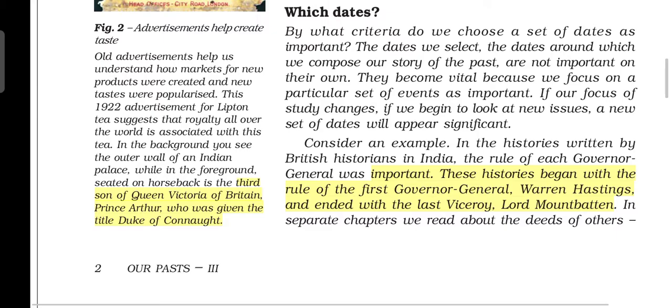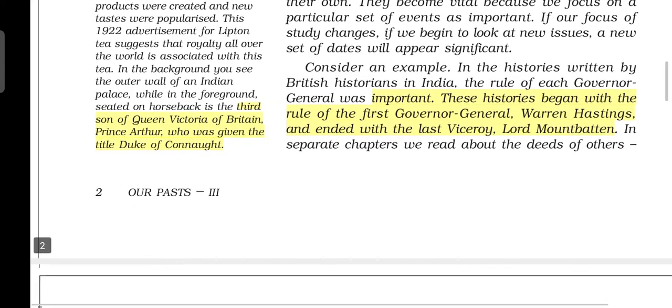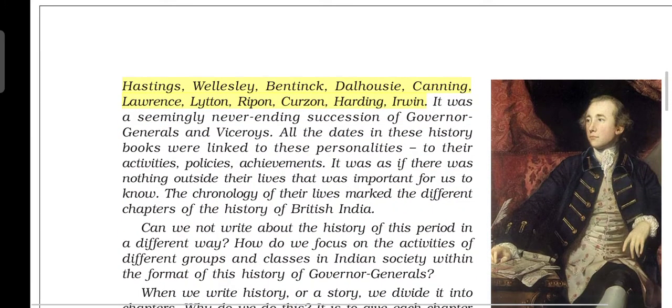Now coming to why dates and which dates. In this chapter we are going to learn about the history of modern India, and modern Indian history is associated with the Britishers. And the Britishers had their Governor General in India. The first Governor General of India was Warren Hastings, and the last Viceroy was Lord Mountbatten. And in between we have so many Governor Generals: Hastings, Wellesley, Bentinck, Dalhousie, Canning, Lawrence, Lytton, Ripon, Curzon, Hardinge and Irwin.